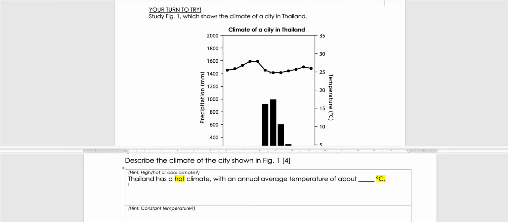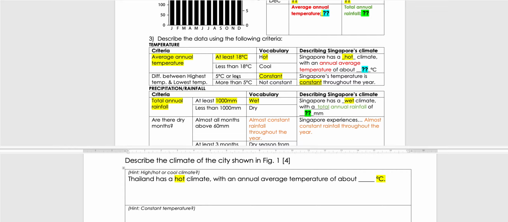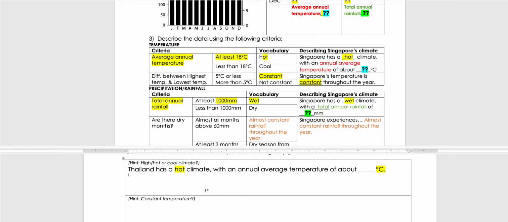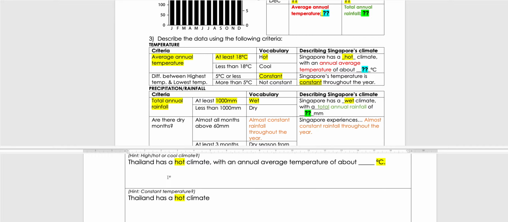All right, next thing, highest minus lowest. As you can see, the highest is 29 or 28, and the lowest is about 25. So the difference is definitely less than 5 degrees Celsius. It is a constant temperature throughout the year. So we can describe the pattern. So Thailand's temperature, we can copy the phrasing from here. Thailand's temperature is constant throughout the year. Done. We have already 2 descriptions done.